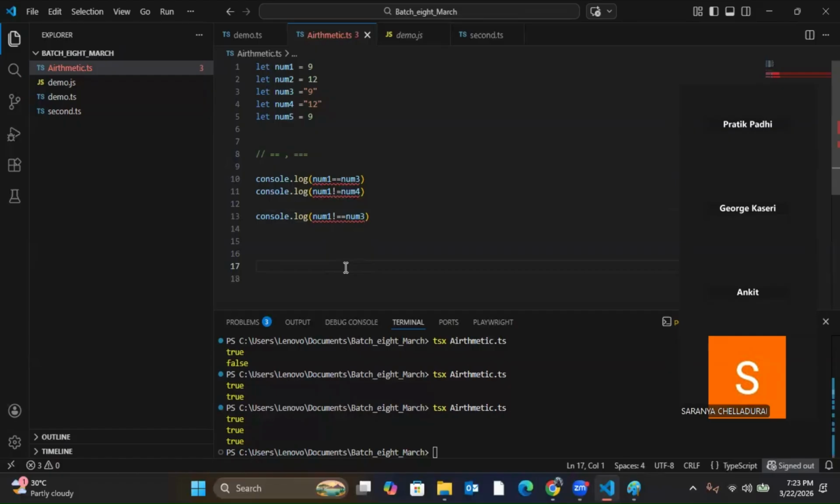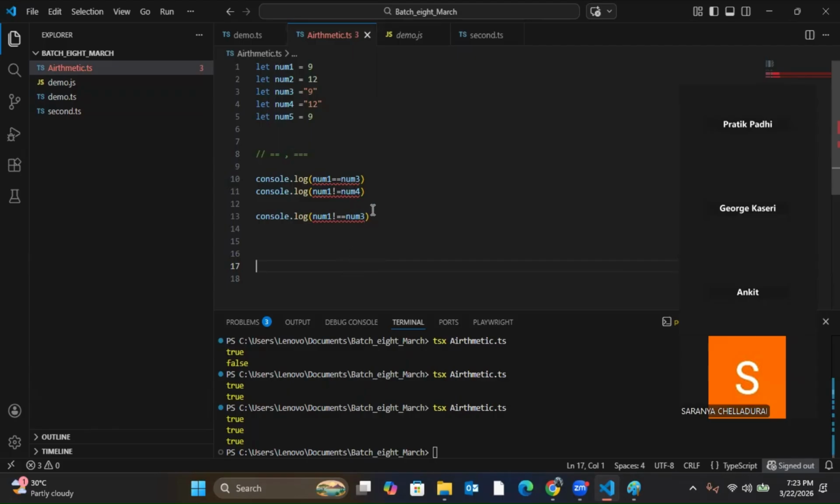Yes. Sorry. Understood? Saranya, Ankit, George, everyone? Yes. Understood. Got it. So this was all about your arithmetic operators. Understood? Now, logical operators.